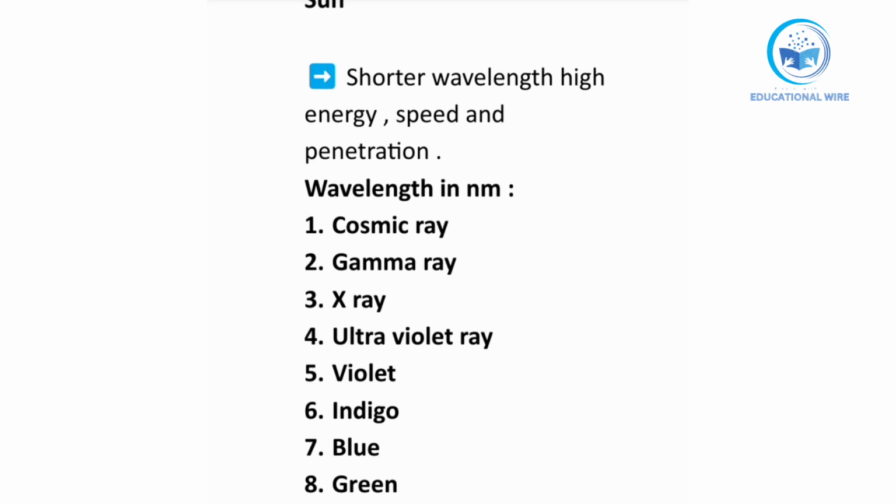Talking about these rays, first of all wavelength: the cosmic ray has the shortest wavelength, that is 0.0001 nanometer.